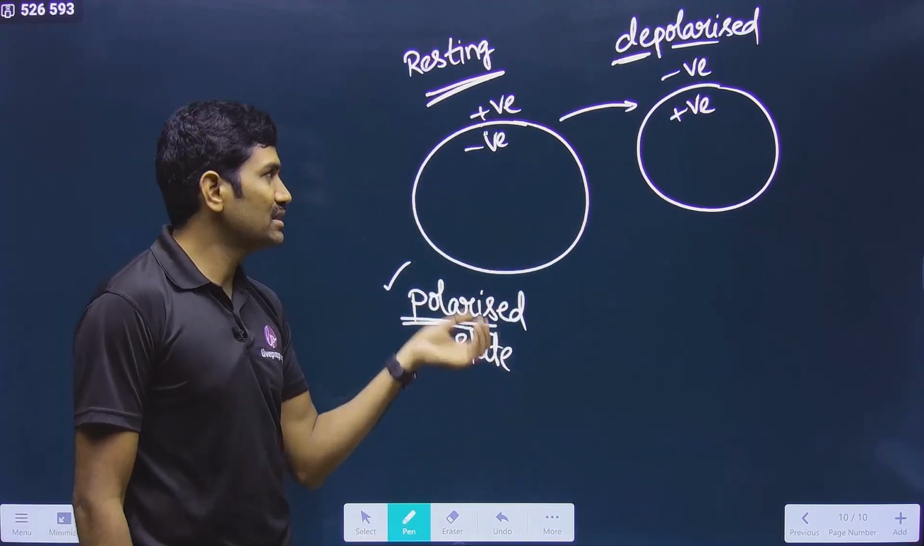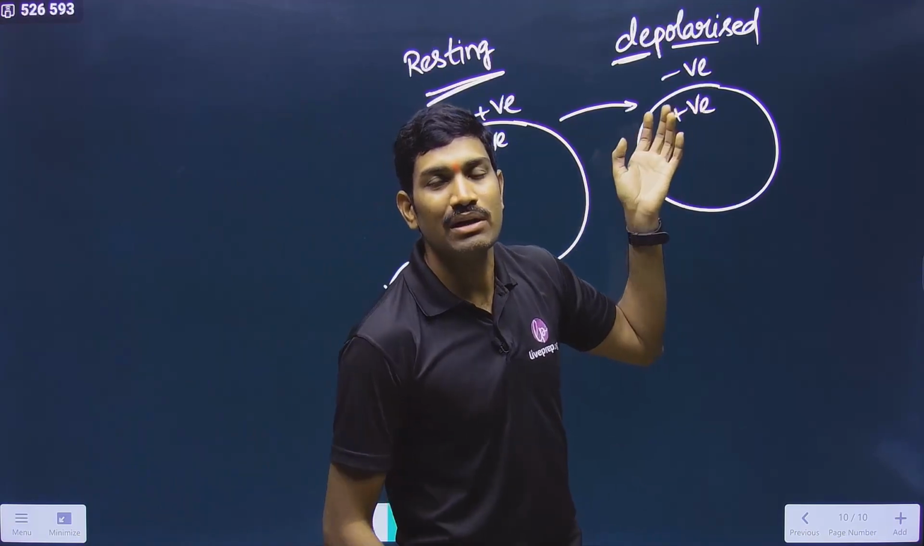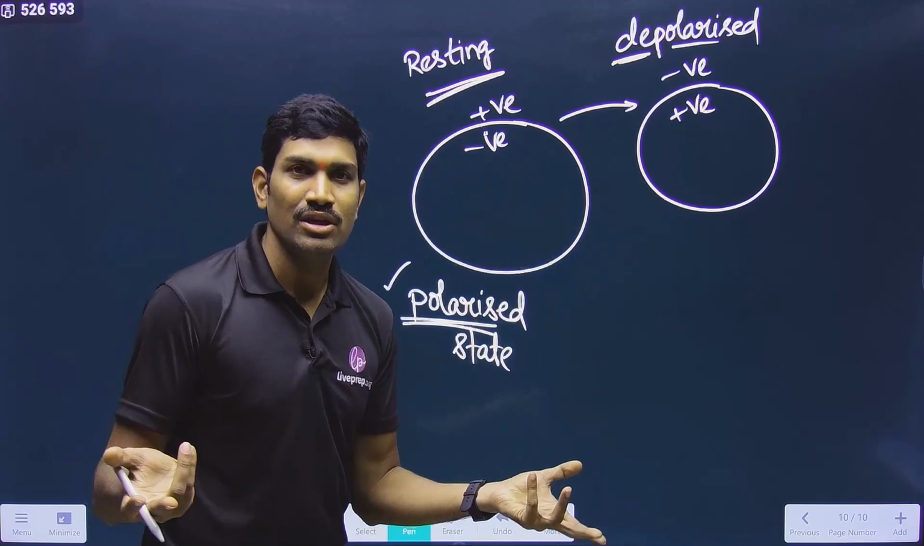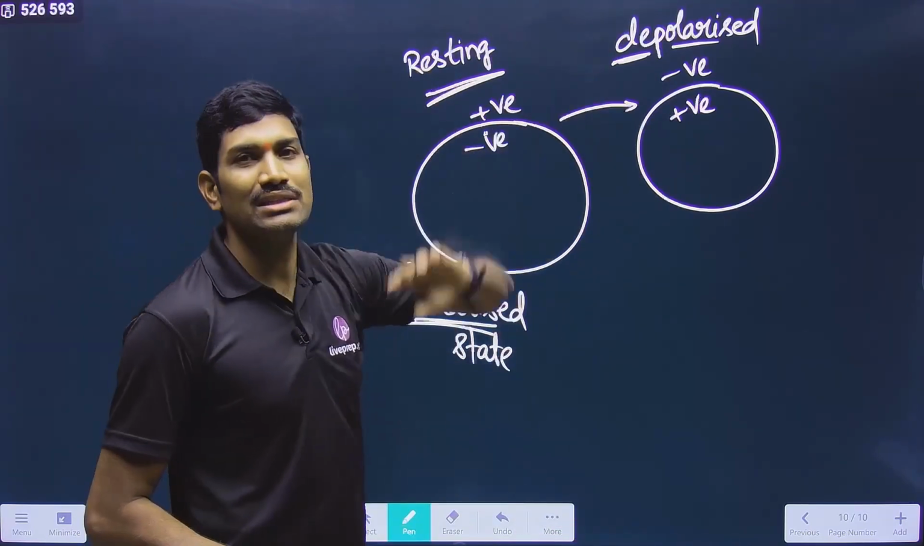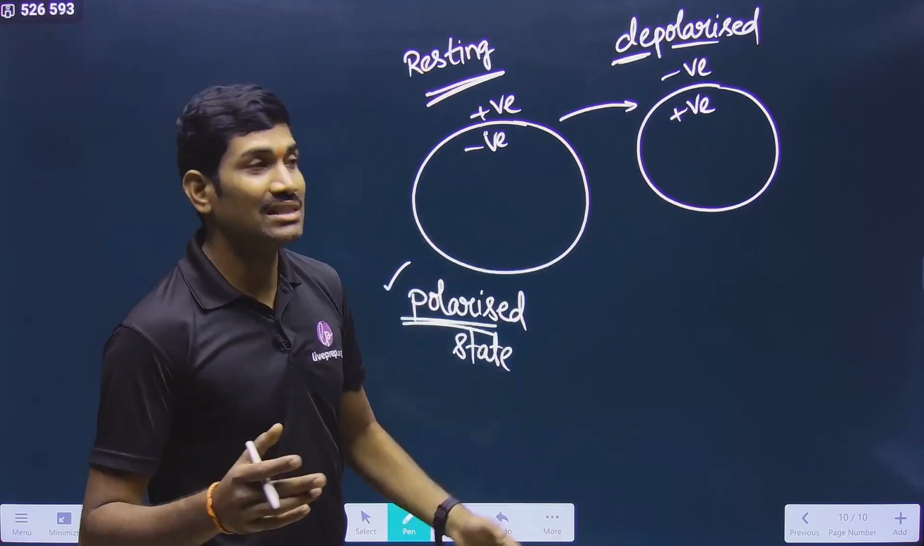Under normal polarized state, inside negative. But in the case of depolarized, inside it is becoming positive. That means original polarity is lost. Now it is not having original polarity. Now it is having something opposite. So this condition is called depolarized condition.